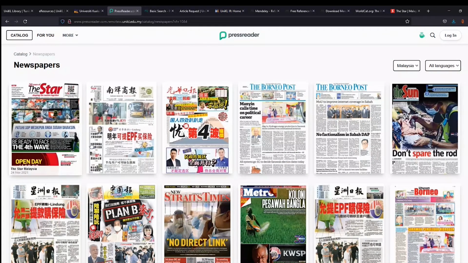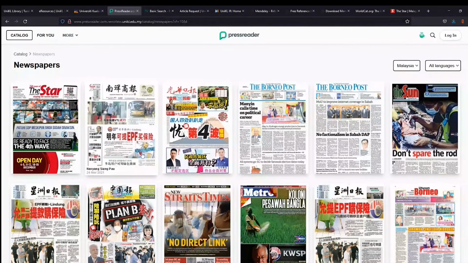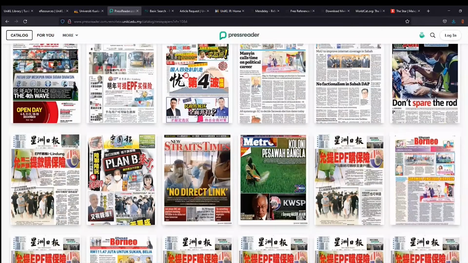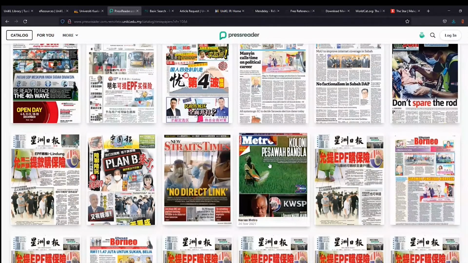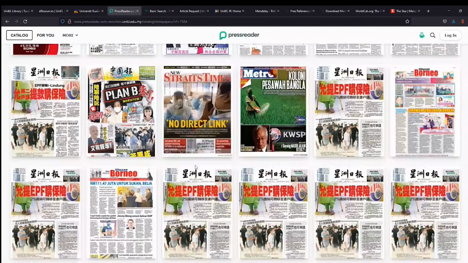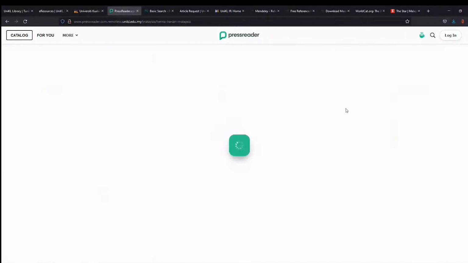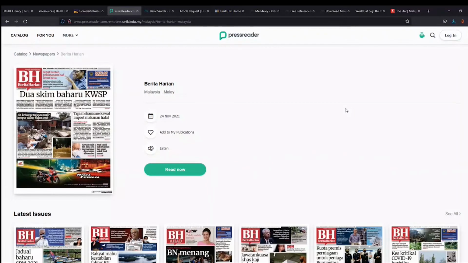So you can see the Star, they have this Borneo Post, The Sun, you can see Metro, Straits Times, and yeah, Berita Harian as well. So from here you can see today's newspaper. You can add your publication as a favorite, and you can have it read to you. So whenever you want to exercise and you want to know the latest news, you just click on this paper and it will read to you.